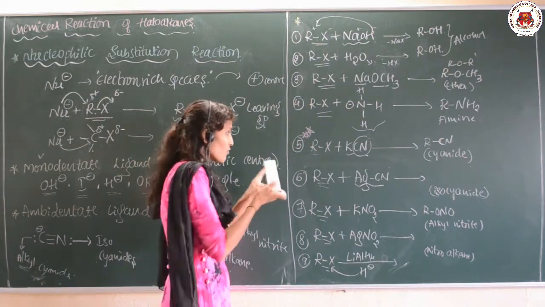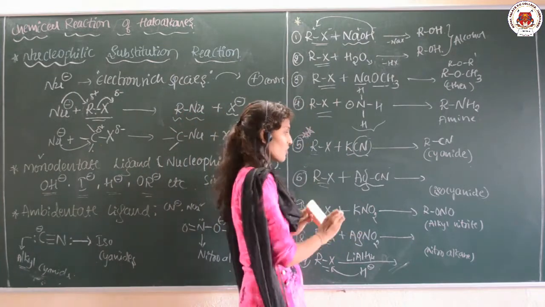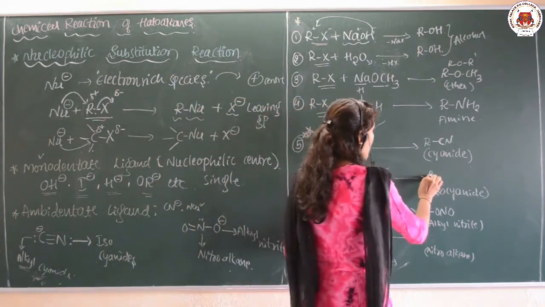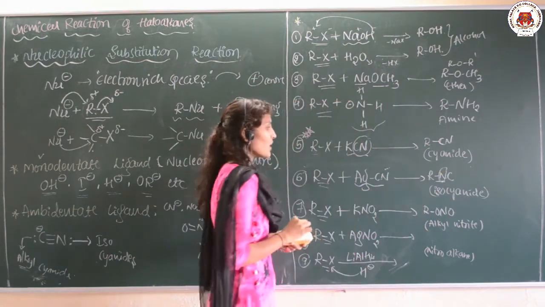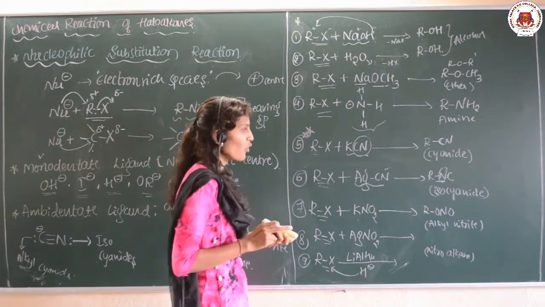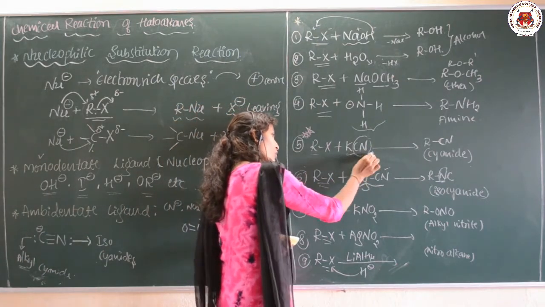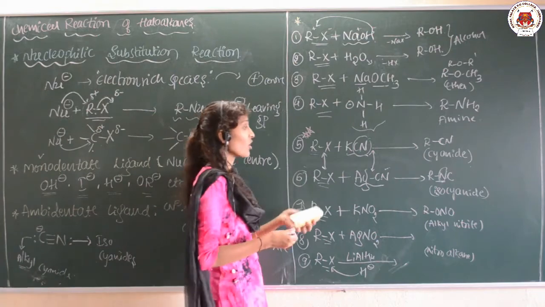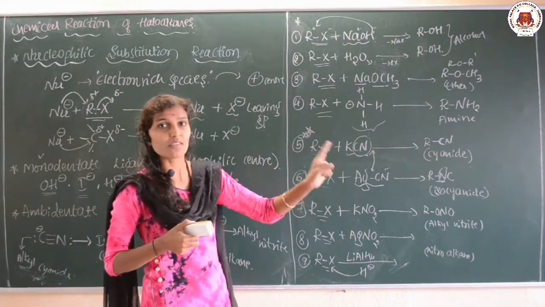Suppose the haloalkane is treated with AgCN instead of KCN. During this time the coordinating center will be nitrogen. So what happens, RNC is the product. As N is the coordinate site, it is isocyanide formation. There is an isocyanide formation that takes place several times. Just look at these two, because the haloalkane in both cases is the same, RX is the same in both cases, only we are changing the attacking nucleophile. If I take KCN, I am going to get the cyanide product.